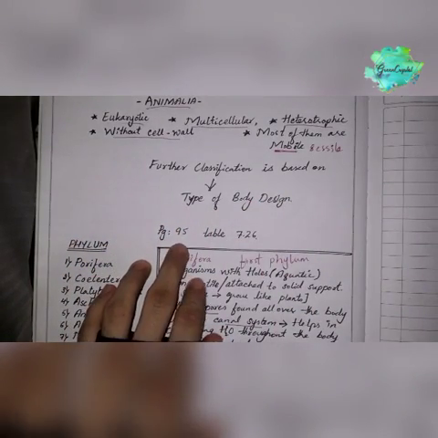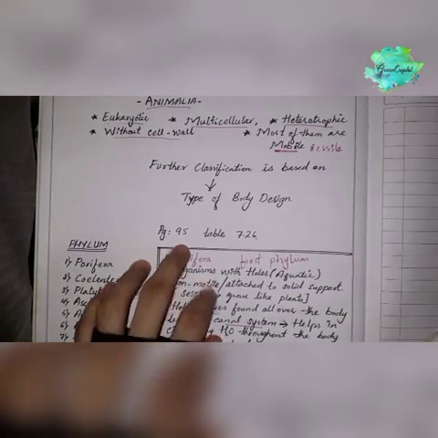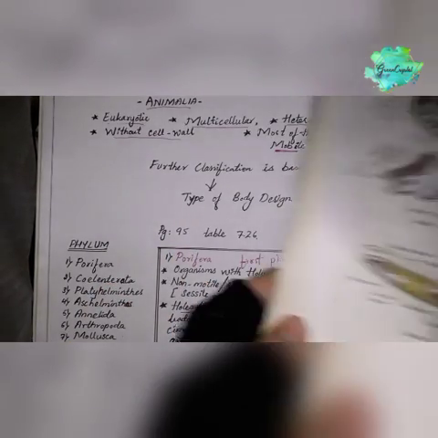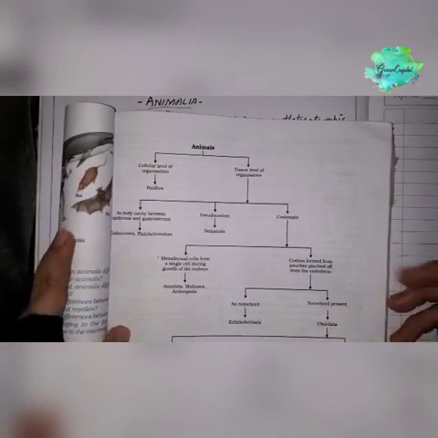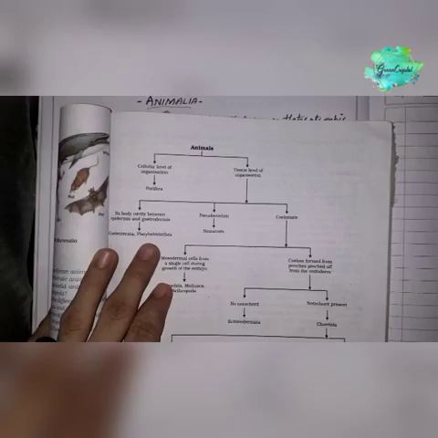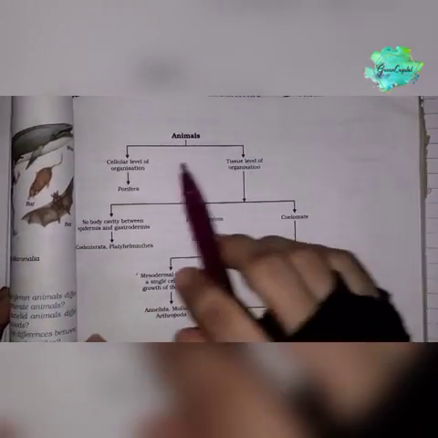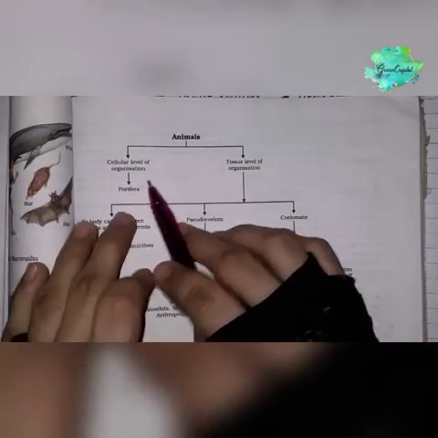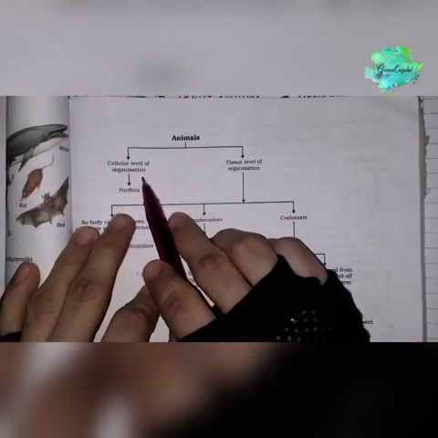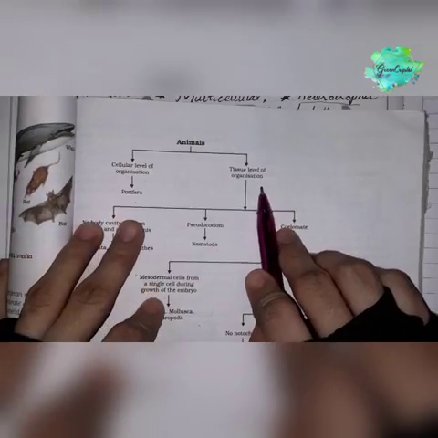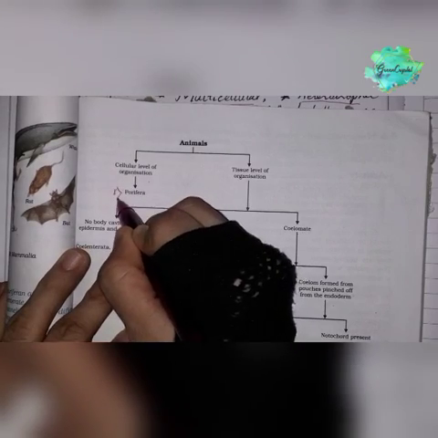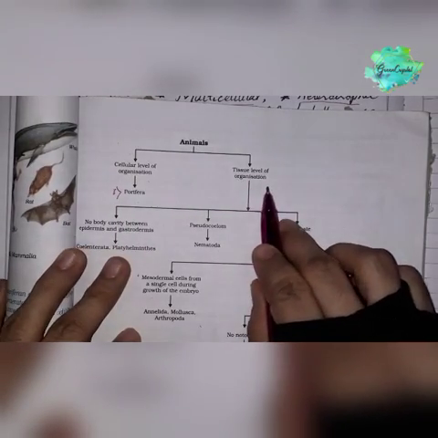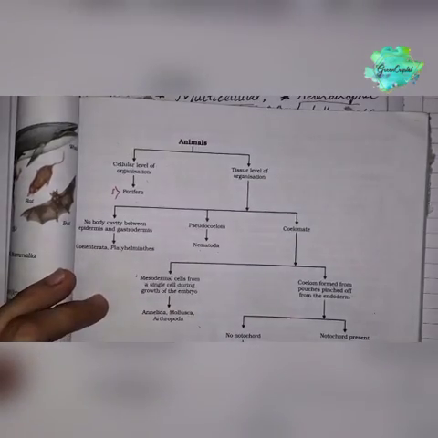Let's move on to page 95 of your book, table 7.26. Here, in the animal kingdom Animalia, they are divided firstly on the basis of the cellular level of organization and tissue level of organization. In the cellular level of organization there is only one phylum, that is Porifera, and in the tissue level of organization all the rest of the phyla come.